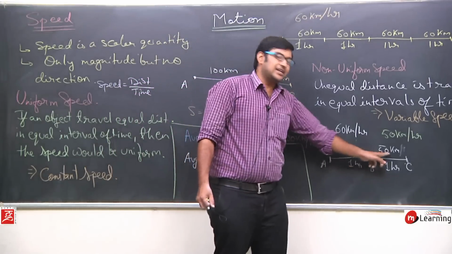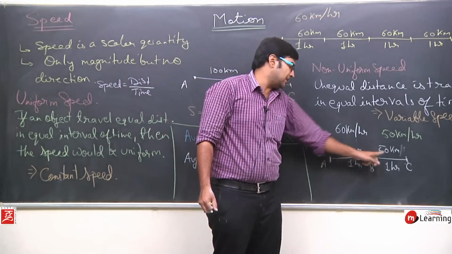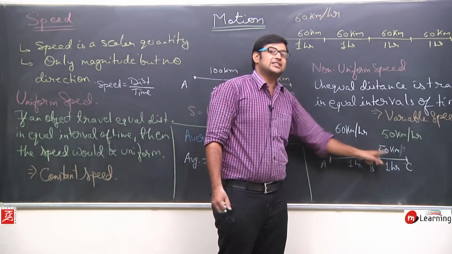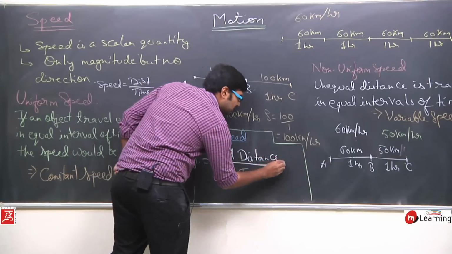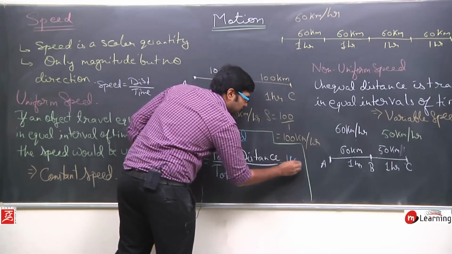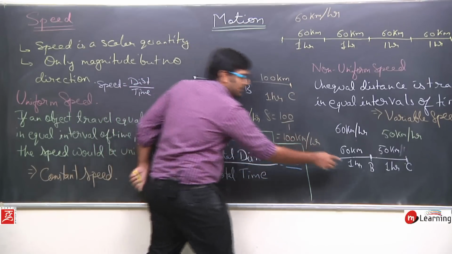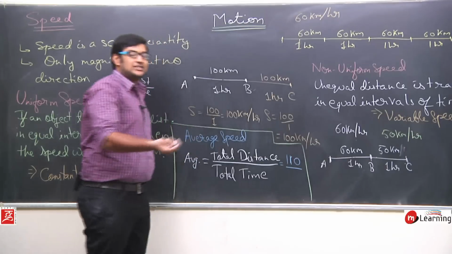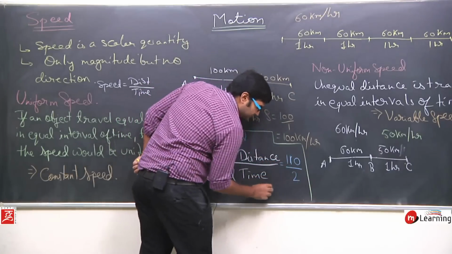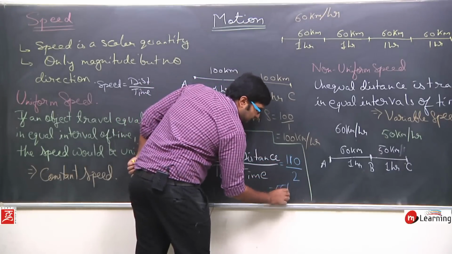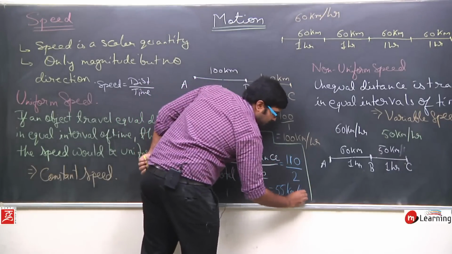So the total distance that I traveled is 60 plus 50, so total distance is 110 kilometers. So here I will write 110 kilometers upon the total time I took to travel this distance, which is 1 hour plus 1 hour, that is 2 hours. So this will come out to be 55 kilometers per hour.